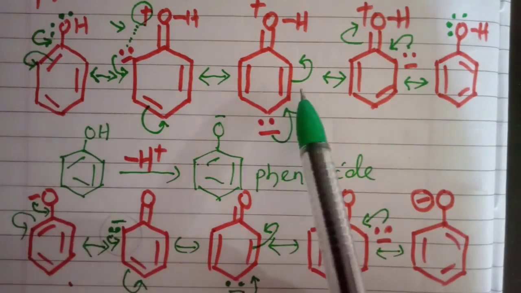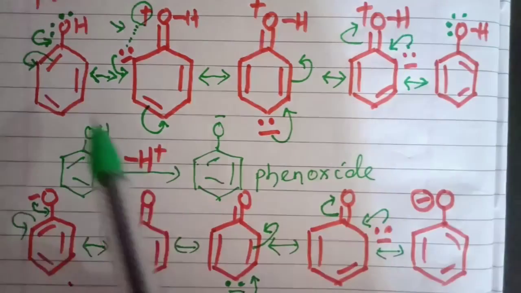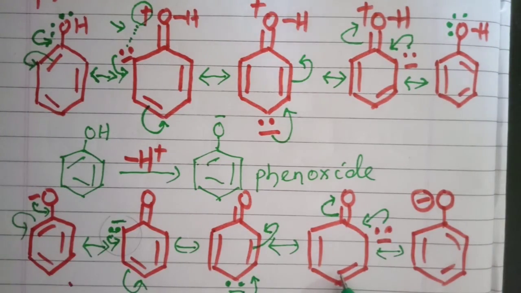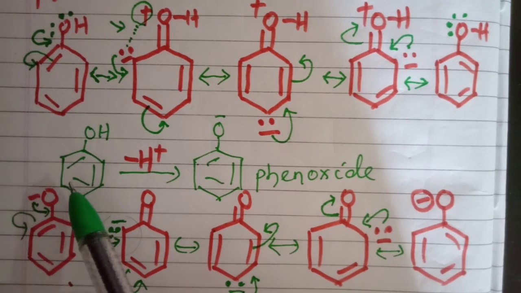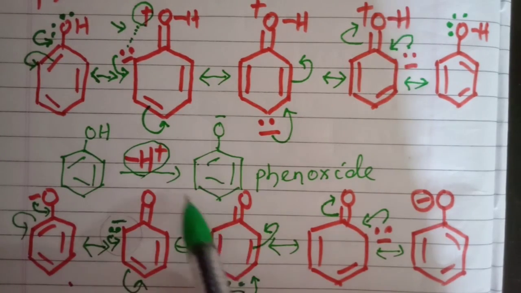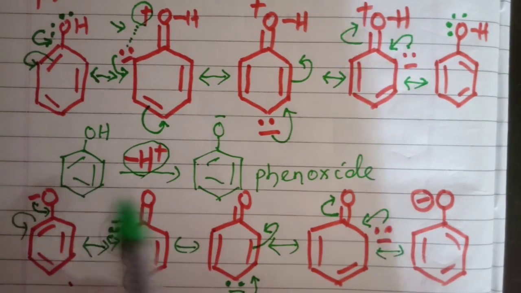In case of phenol there are also 5 resonance structures, but in phenol there is charge separation, but in phenoxide there is no charge separation. So phenol has some more amount of energy than this phenoxide. So phenol prefers to give a proton to become a more stable phenoxide ion. So phenol is acidic,